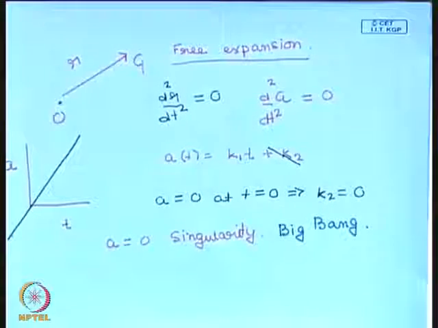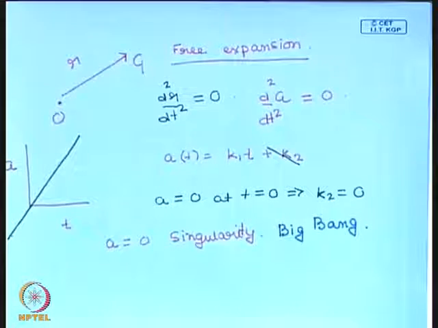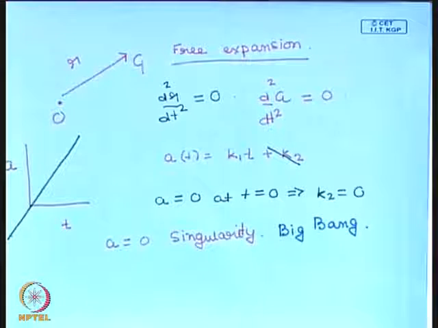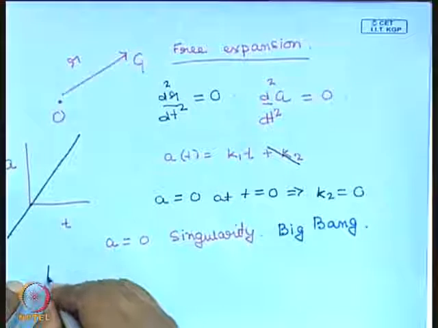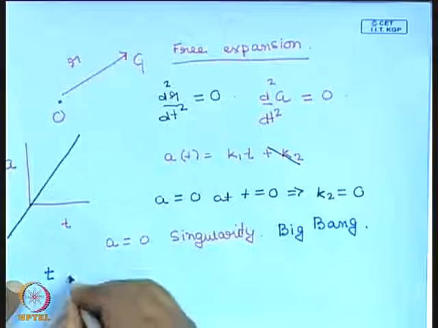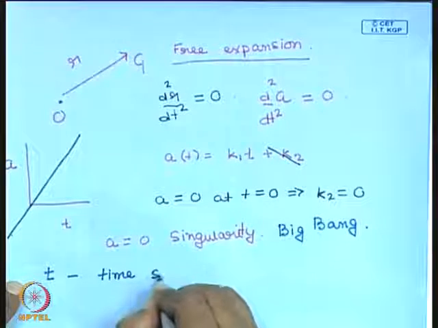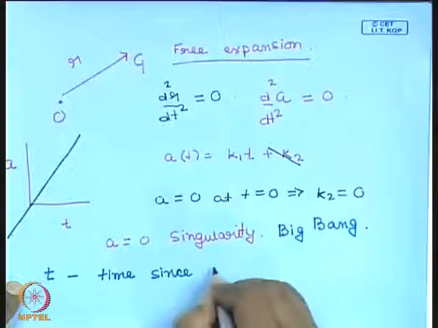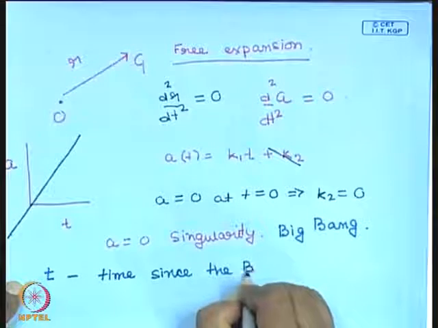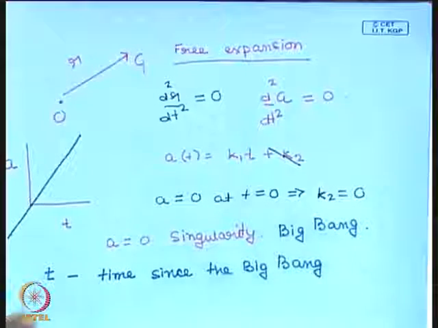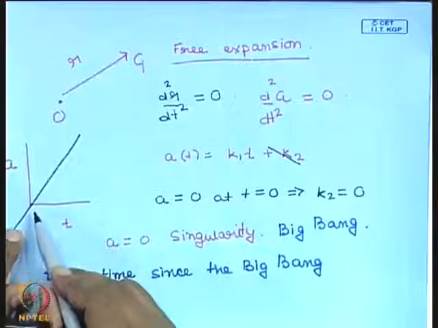So it's essentially a singularity. We don't know what happens over there. The density becomes infinite, and we can assume for the time being that the universe started. That's the beginning of the universe. That's where time starts. So t is essentially the time that elapsed since the Big Bang, since the epoch when A became 0.